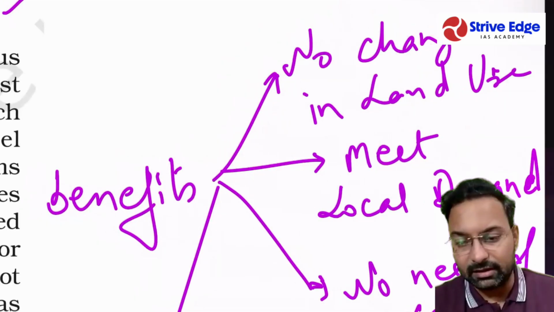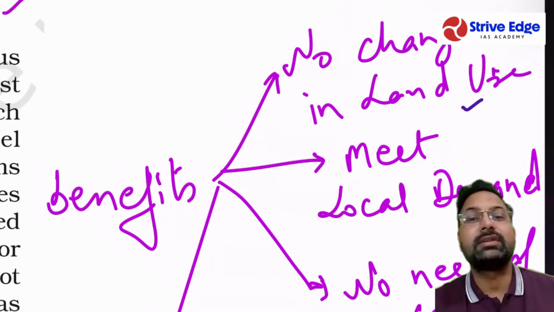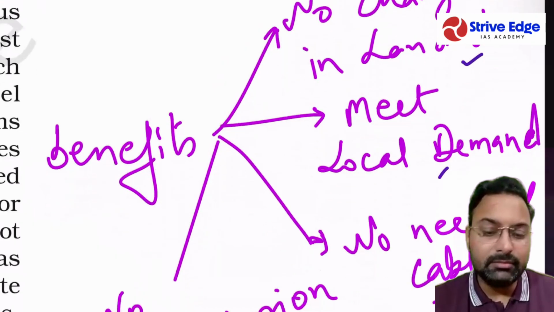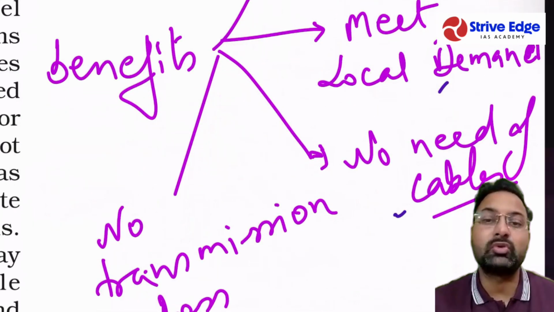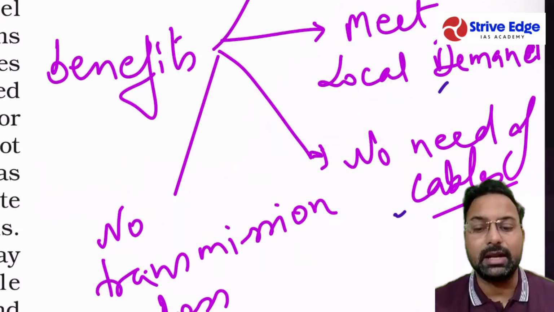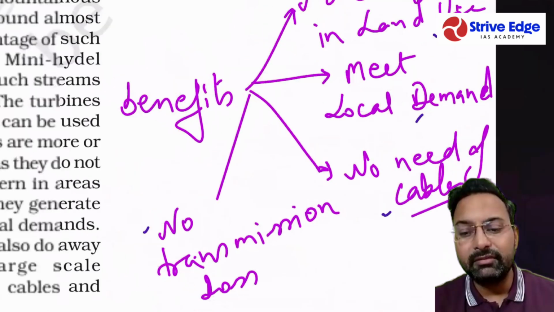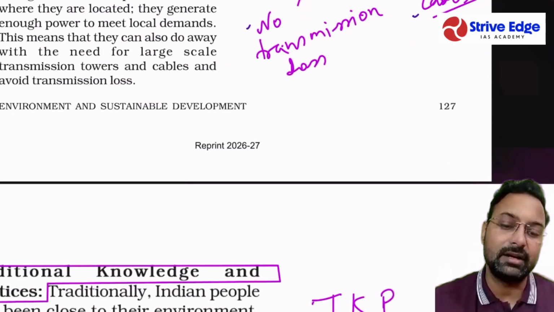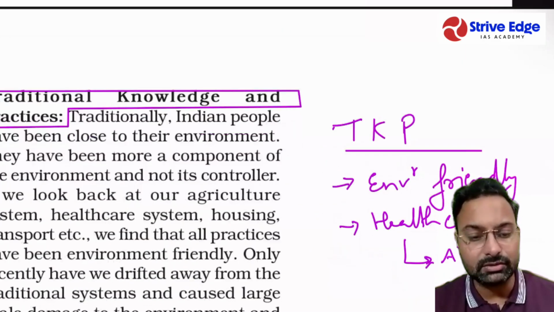The land use is not changed in that area, because they are small in nature. The land is not submerged in water. They can be used to meet the local demand. There is no need for a large amount of cables and electricity wires, and no transmission loss. So these are the benefits that can make mini hydel power plants a most effective sustainable solution of energy sources.